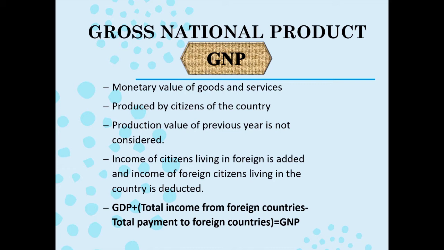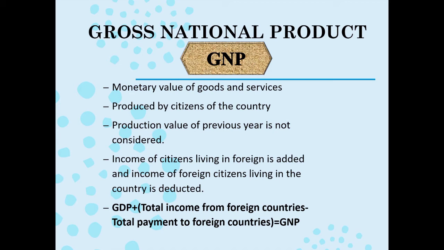formula for GNP is GDP plus total income from foreign countries minus total payment to foreign countries. See here, the total payment to foreign countries is reduced because GDP includes the income of foreign citizens producing in India. So whatever production they do in India is added in GDP, so it has to be reduced for GNP.